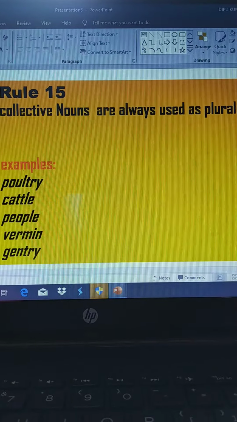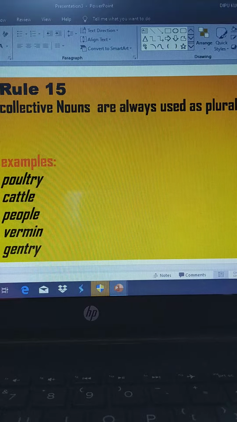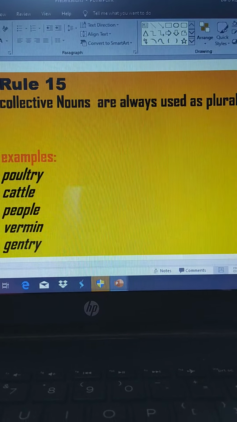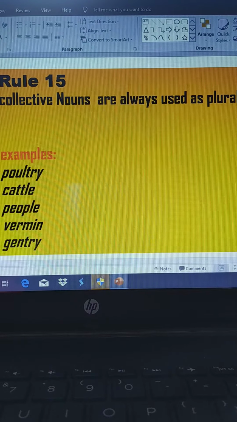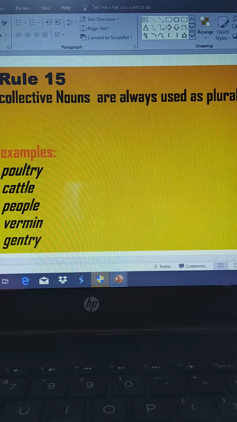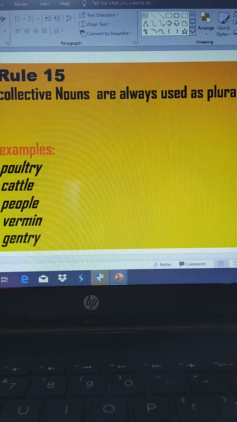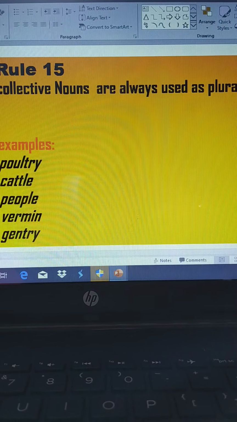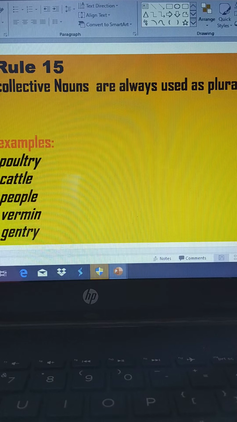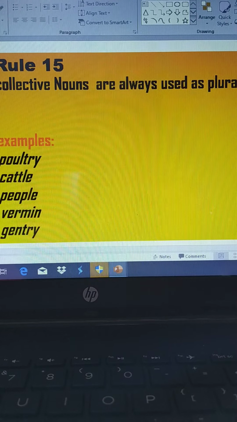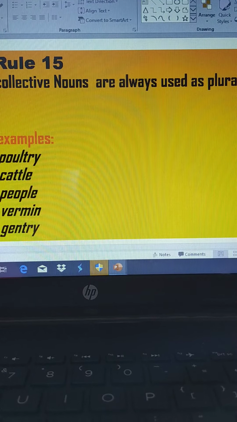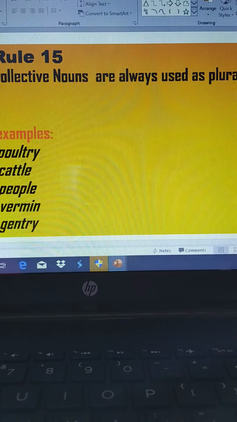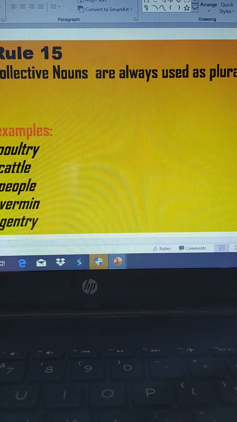Right, students? I hope you all are aware of the collective noun because it was discussed in my earlier video related to noun. So what is collective noun? Collective noun is anything which comes in a group. Suppose flowers are bundled together to form a bouquet. So bouquet is the collective name for the group of flowers, right? So here are a few more examples mentioned over here.